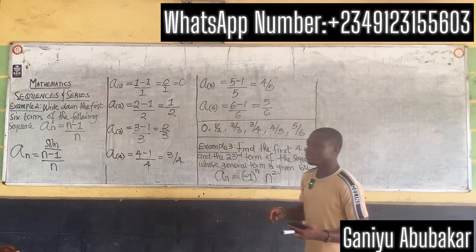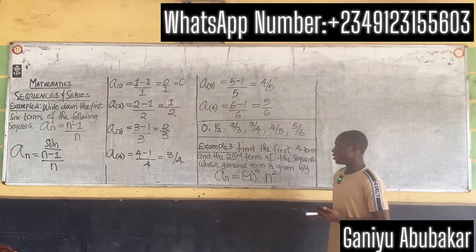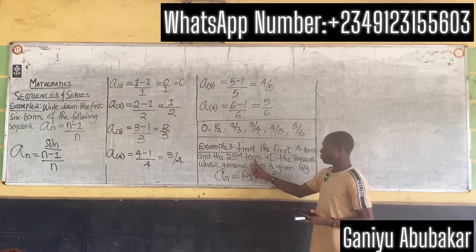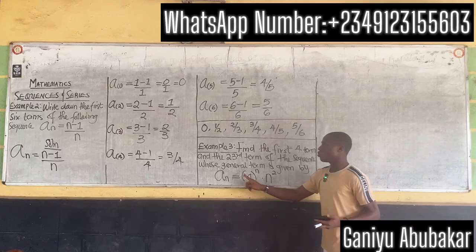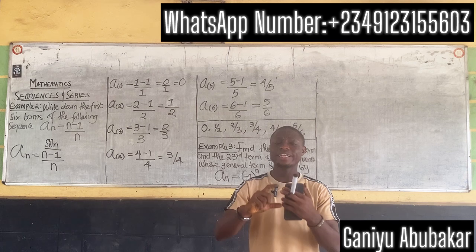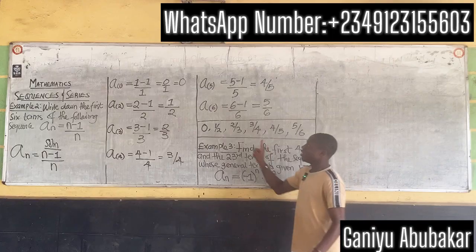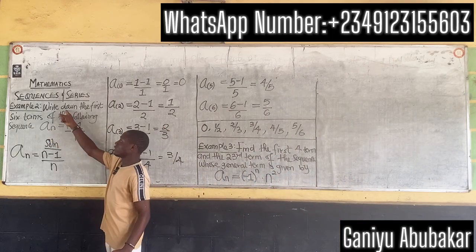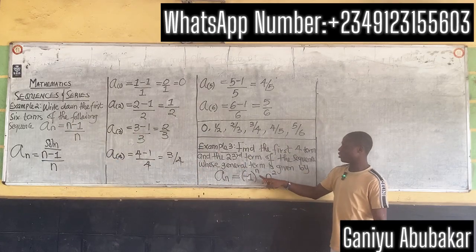Welcome back. Let's solve sample problem 3 under sequence. It says find the first 4 terms and the 23rd term of the sequence whose general term is given by this. I said earlier that when it comes to sequence, they will always give you a formula or an expression attached to the question. In the earlier case, it was a_n equals n minus 1. In this one, it is a_n equals minus 1 to the power n, times n squared.